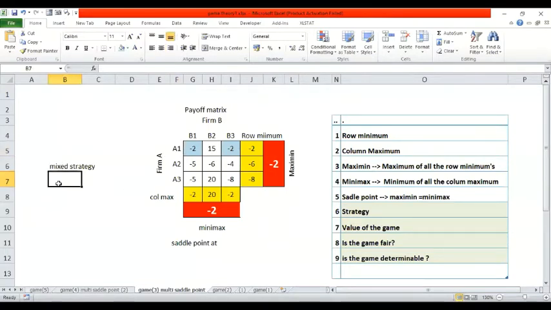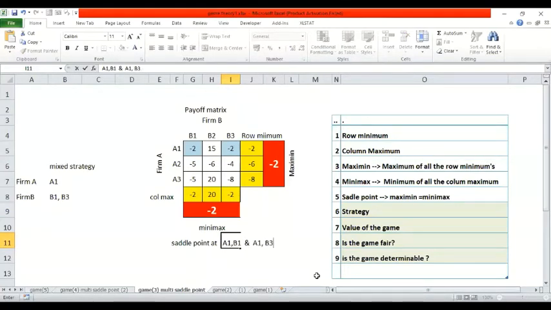For firm A it is fixed at A1, but for firm B it is either B1 or B3, as Vishnu said rightly. So the saddle point lies at A1, B1 and A1, B3.